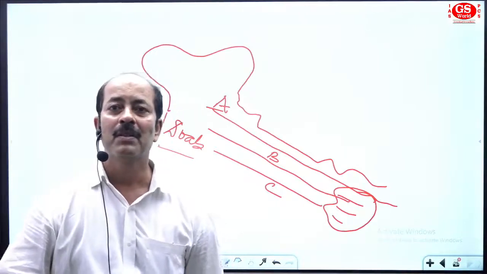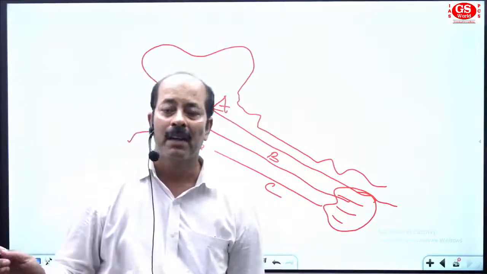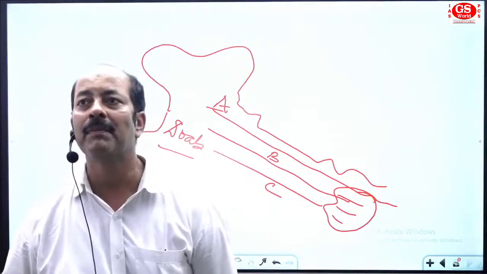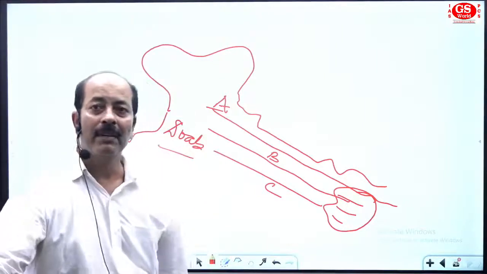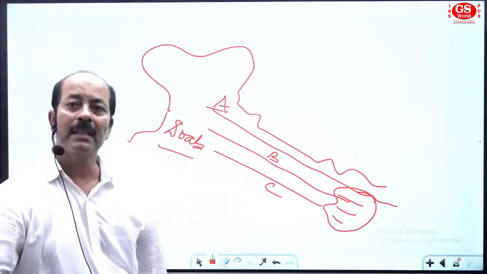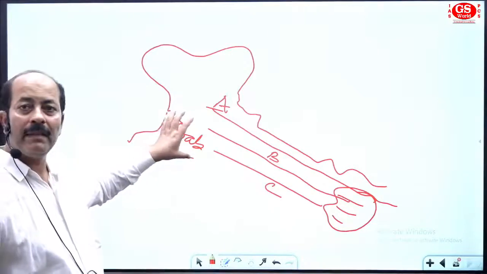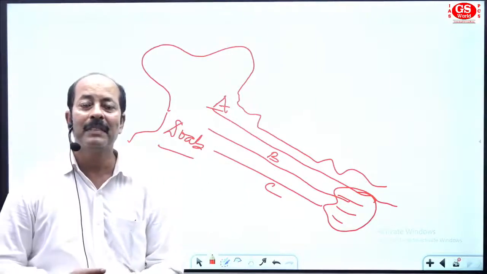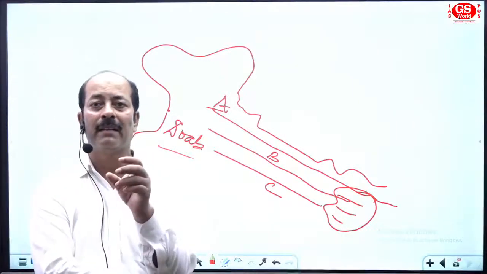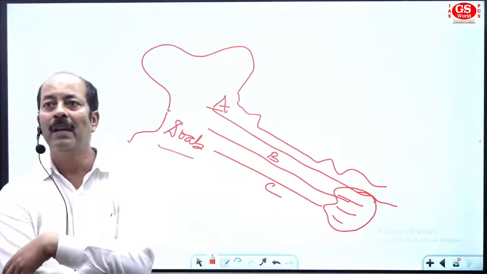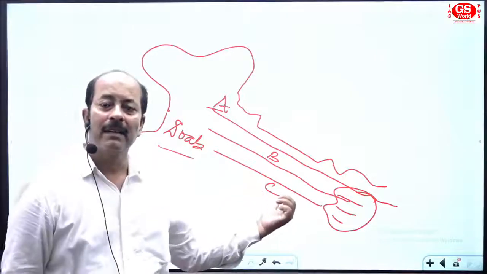Okay, good. So in this way, be interactive whenever we take class. Be interactive and respond. It will give you energy, and me also, right? Whenever we communicate, we find that you are learning something from this class. So try to see, this is a Doab area, and now we have the location of some of the deposits. First is Bhabar, a very coarse area. Then you have Bangar, the old alluvial soil. And the next one is the Khadar area.